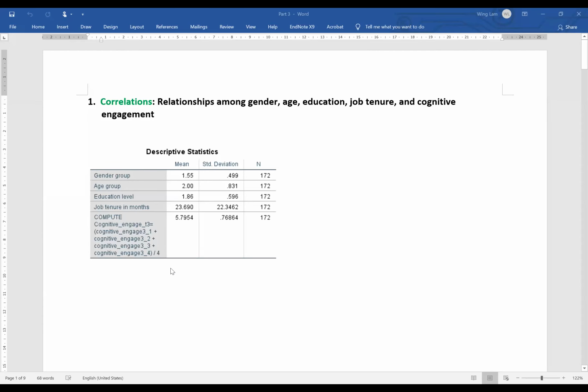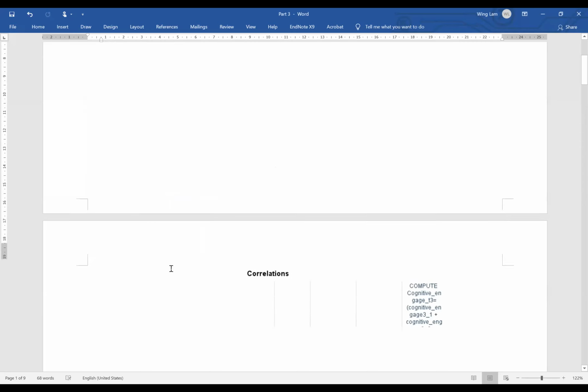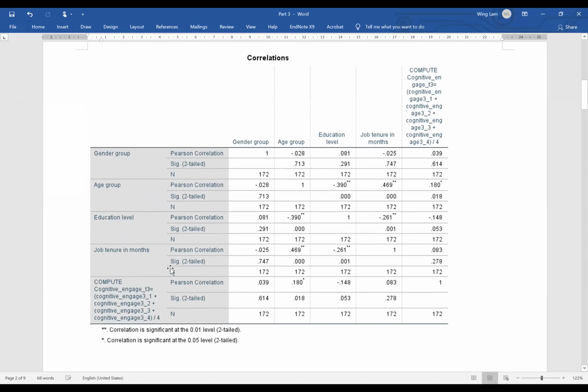And here are the findings for the first research question, correlation. And here is the mean score. Particularly, we are interested in the average mean score for cognitive engagement and time free. Out of 7 points, the average score for cognitive engagement is 5.79 something. And from the correlation table, we can see that there is a positive relationship between age and cognitive